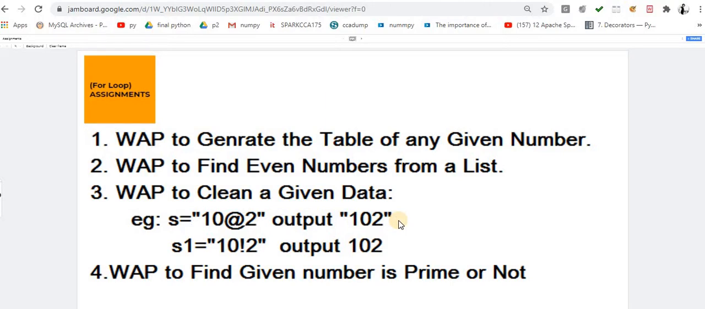The last one is to write a program to check whether a given number is prime or not. That is most important. At the point of the interview, whenever you sit for a fresher level interview, this question is asked a number of times. This is again an important one at the point of the interview. So I'm going to start.